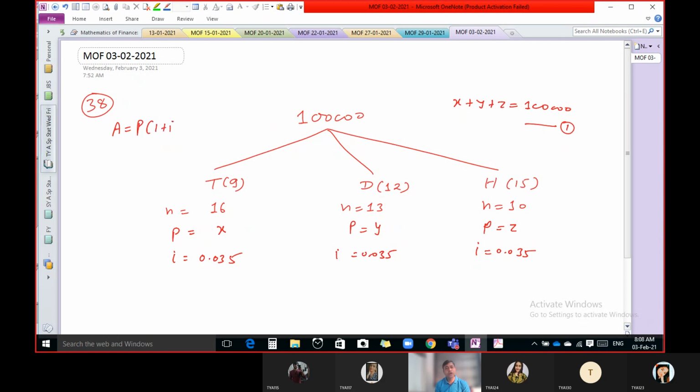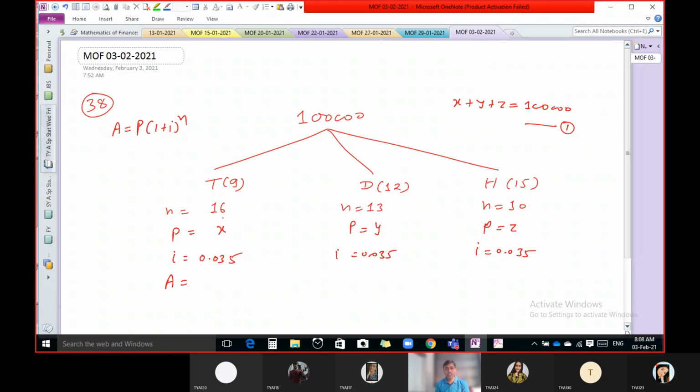We know the formula for the total amount, A equal to P into (1 plus i) raised to n. So after the end of 16 years from today, how much amount will he receive? X is the amount he received at present, and he will get interest of 3.5% for 16 years.